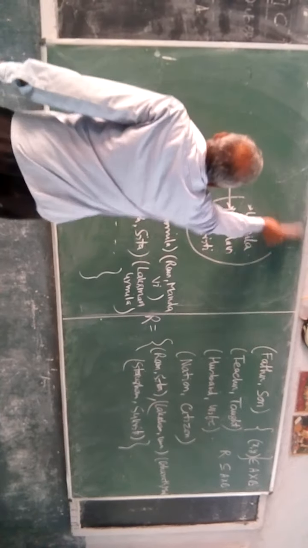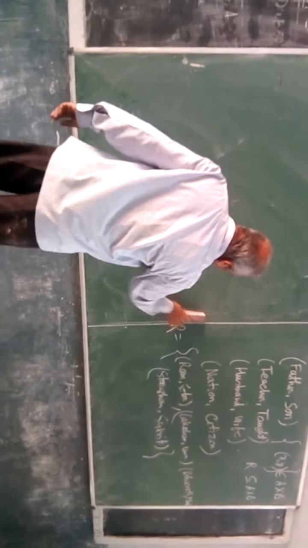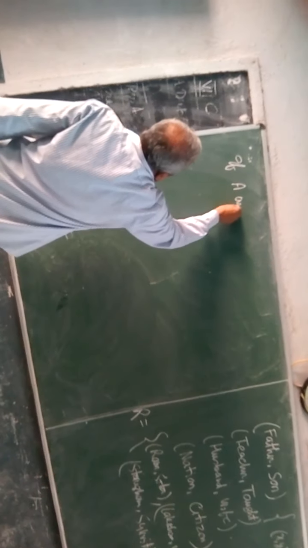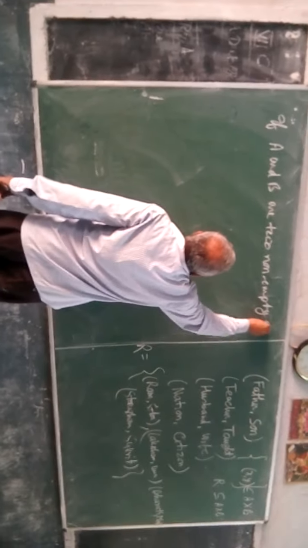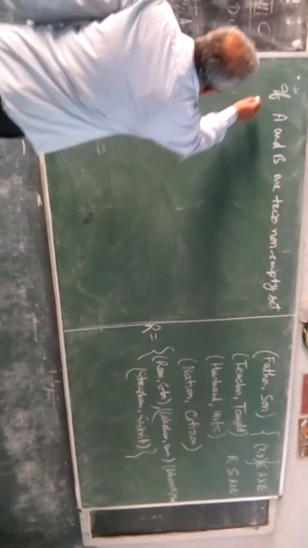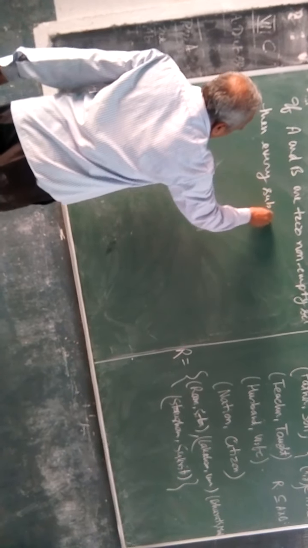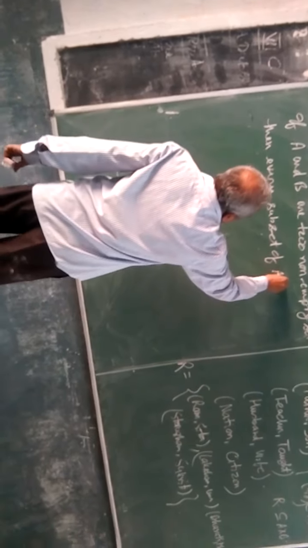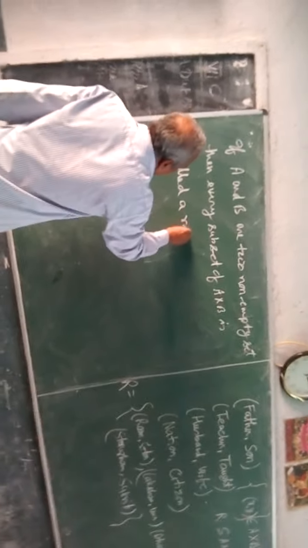We give the definition of relation between two sets. So, if A and B are two non-empty sets, then every subset of A cross B is called a relation from A to B.